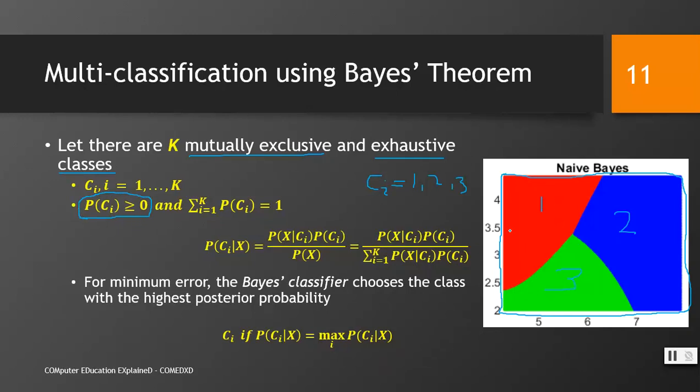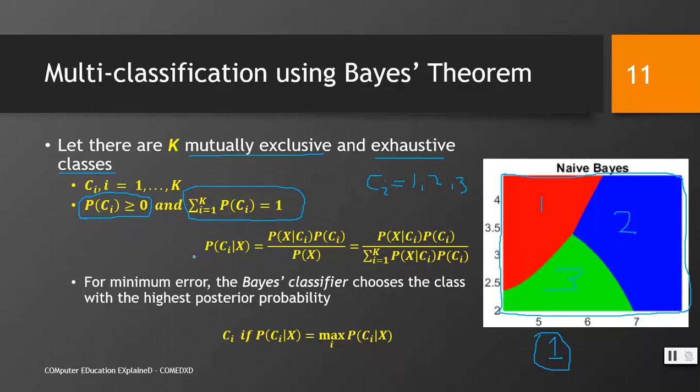For example, here the probability of red is of course greater than 0, the probability of blue is again greater than 0, and the probability of green is again greater than 0. When we sum up all these three probabilities, they make up the value 1, meaning 100%. And the probability of all k classes, after summing them up, would become 1.